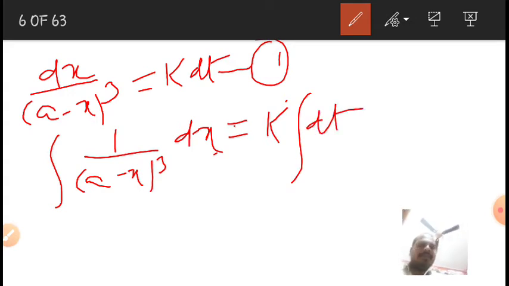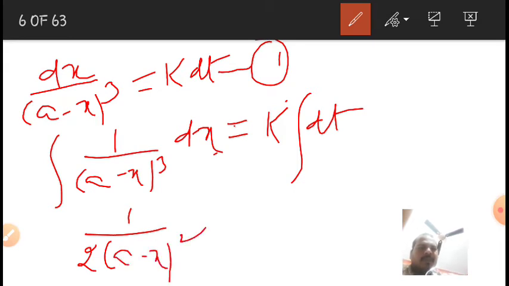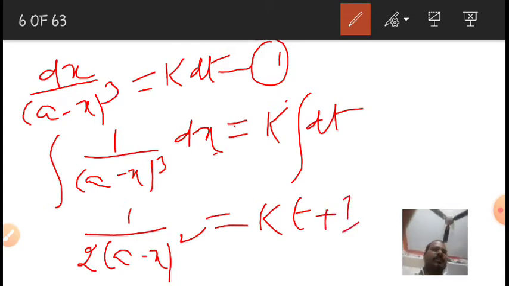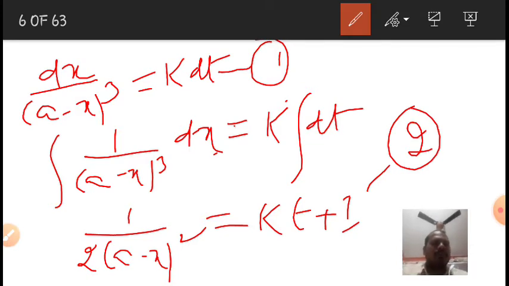The integration of 1 by (a minus x) to the power of 3 dx is 1 by 2 into (a minus x) whole square, equal to, the integration of dt, which is t plus I, where I is the integration constant. Let us call this equation 2.